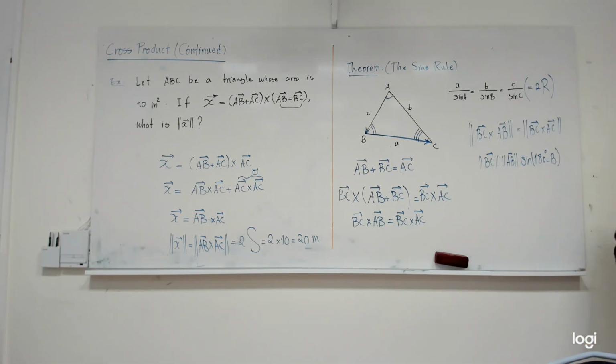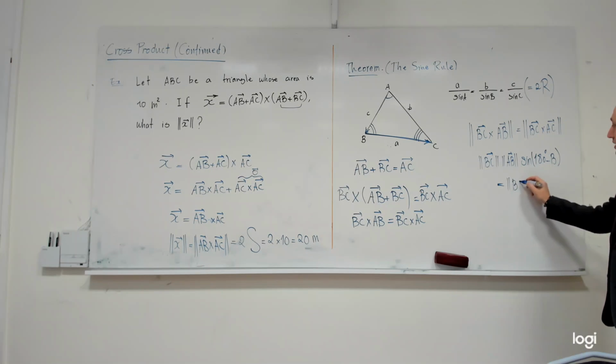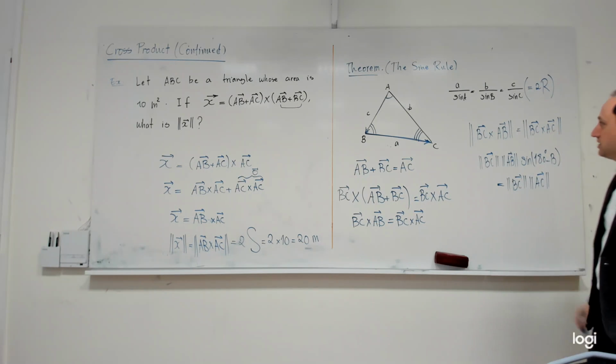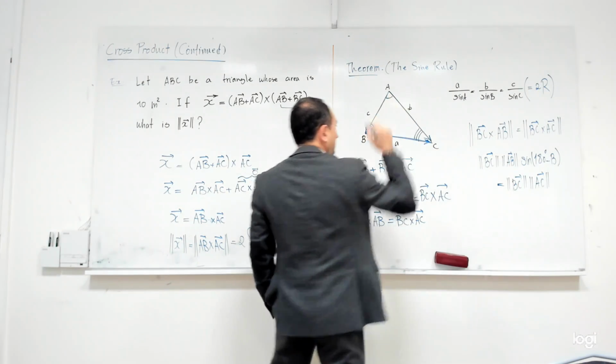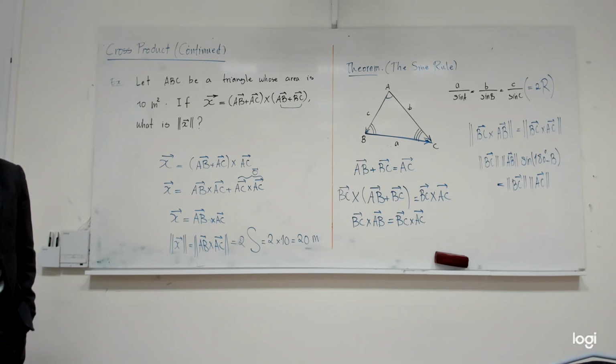Agreed? And then let me practice here on the right hand side. So the norm of BC, the norm of AC, but what is the angle between BC and AC? AC is this vector. What is the angle between BC and AC? 180 minus 6.